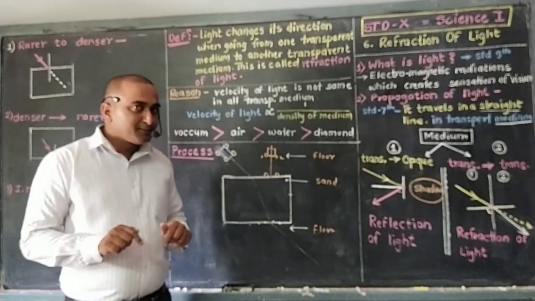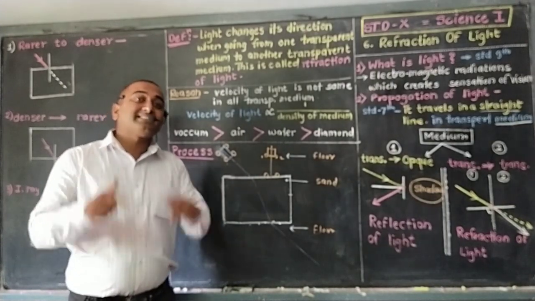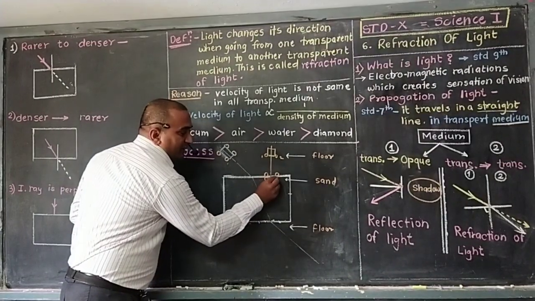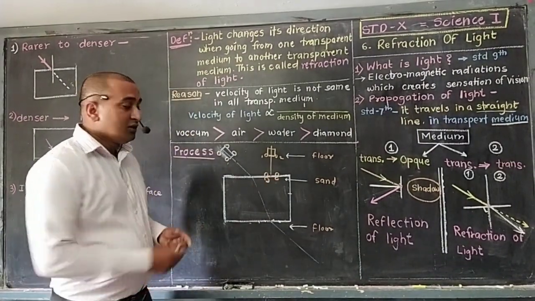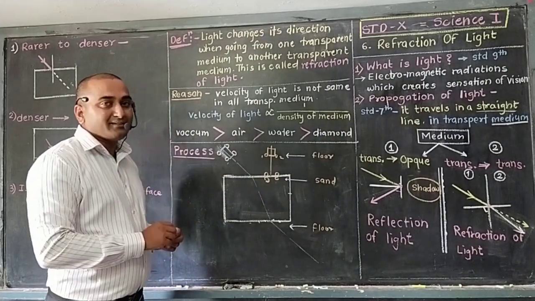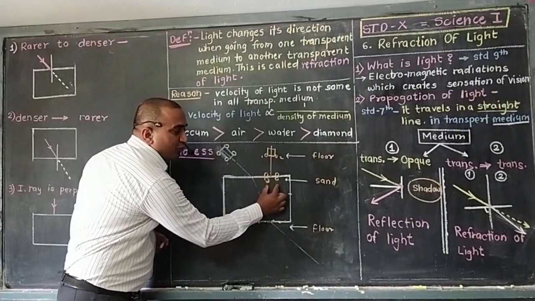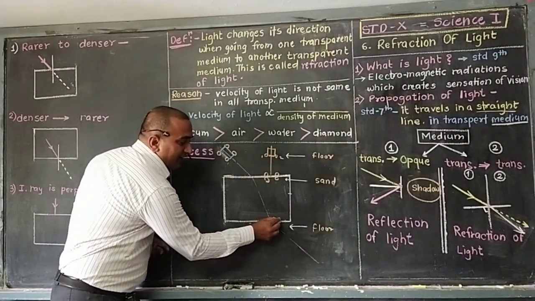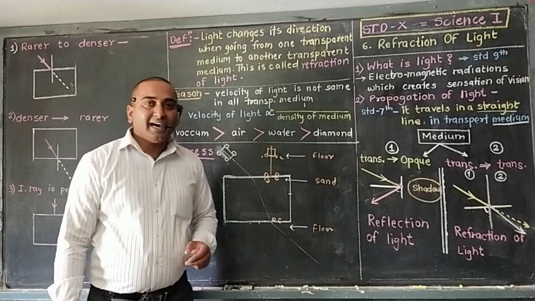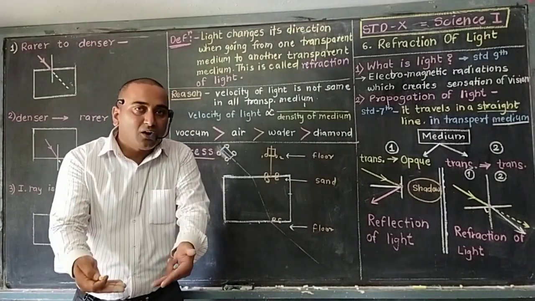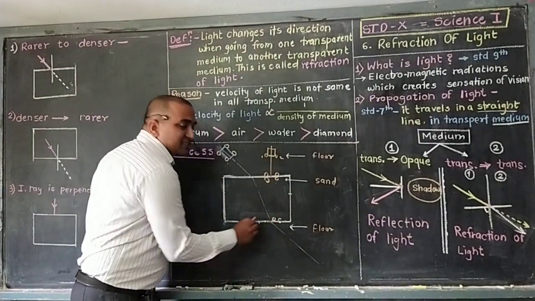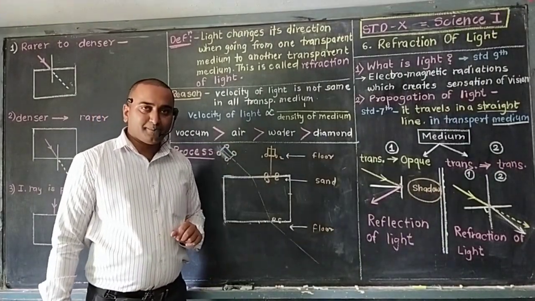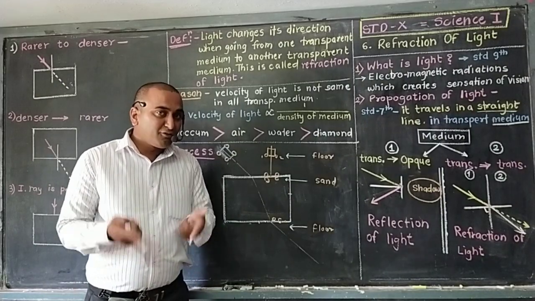Because of this, the velocity of both will decrease at the same time, and both will have the same velocity in the sand, so both will move with the same velocity within the sand and reach the end of the sand. Now they are ready to enter the floor. The first wheel will come out of the sand, and definitely the second wheel will come out too, and both wheels are now on the floor.